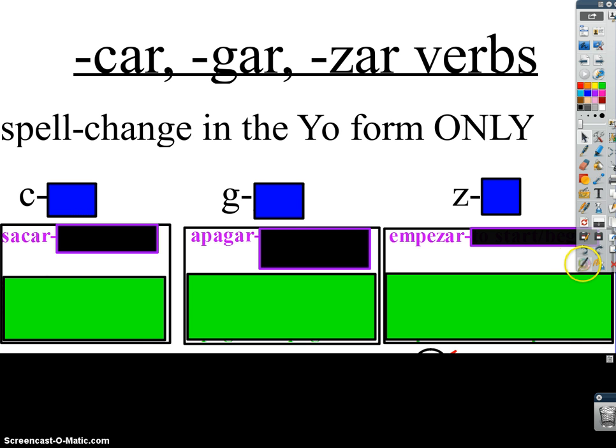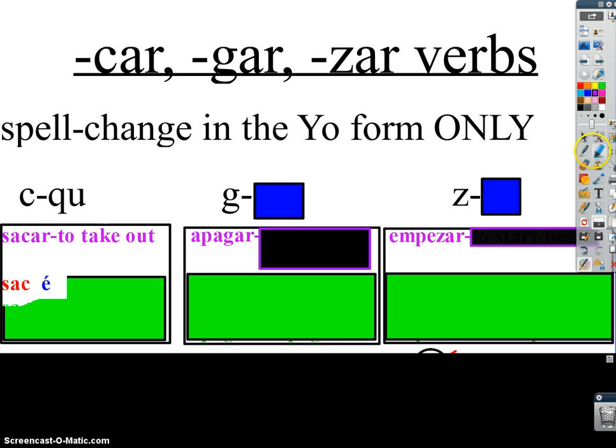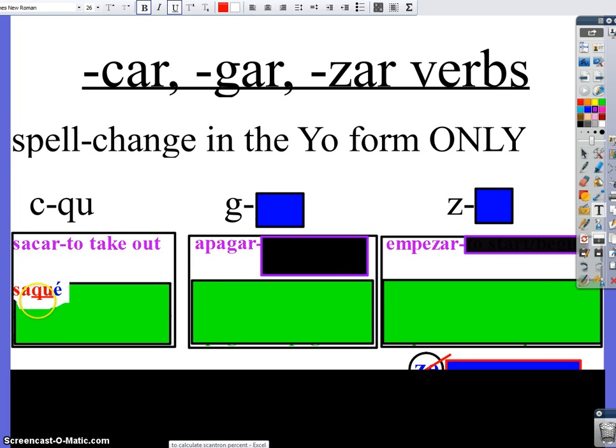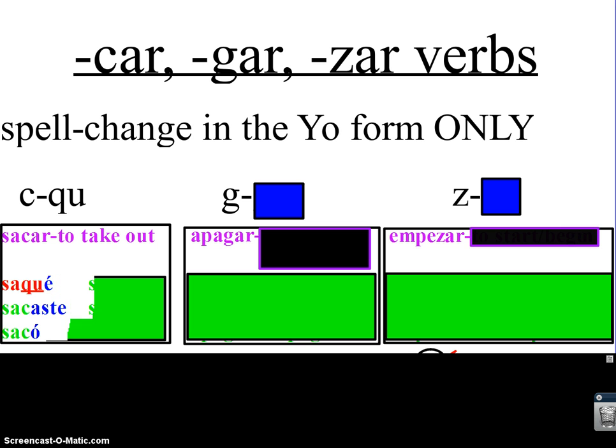Sacar, for example, which you guys of course know means to take out. If I were to conjugate it normally in the preterite, the yo form would be written like this. But how do you pronounce that? You're right, it would be pronounced sase. That's not right, we want it to be sake. So in order for it to be sake, we have to change the C to QU to make the yo form sake. Let's look at the rest of the forms.